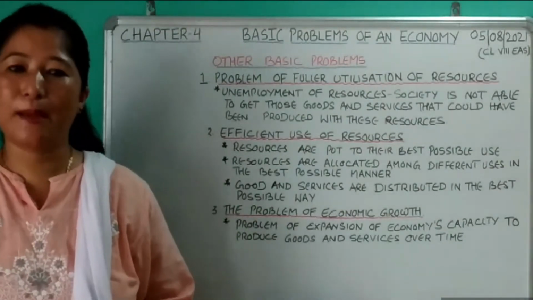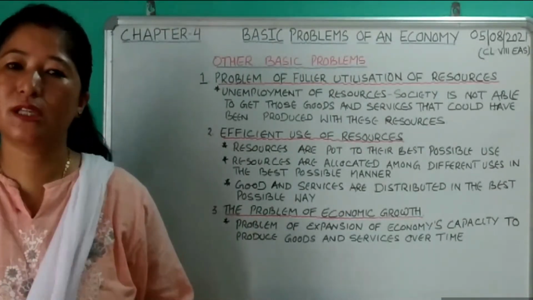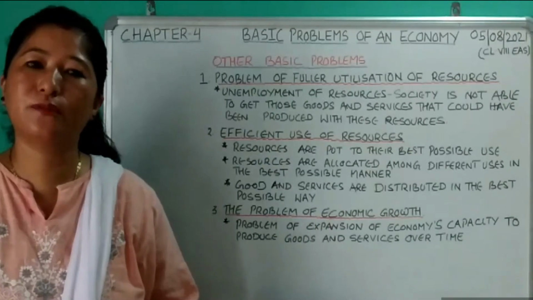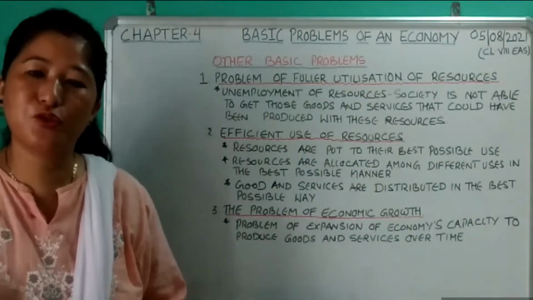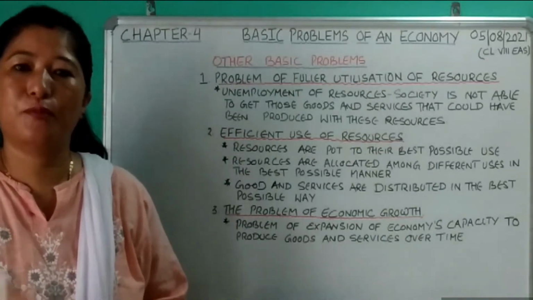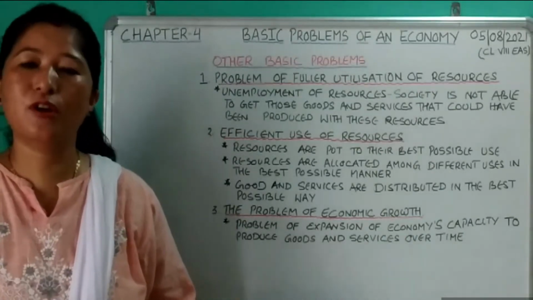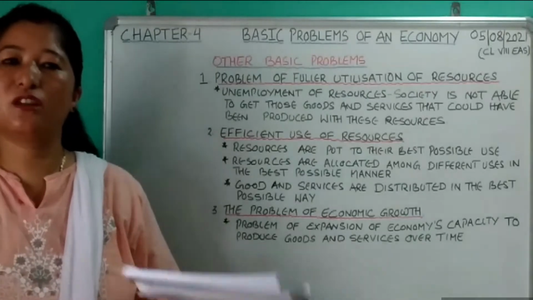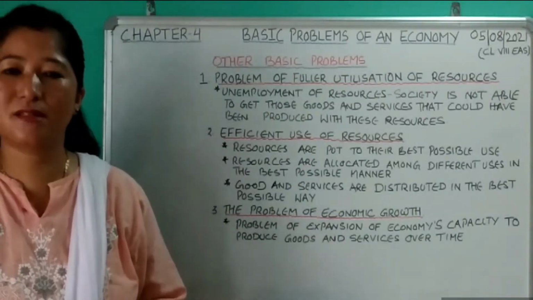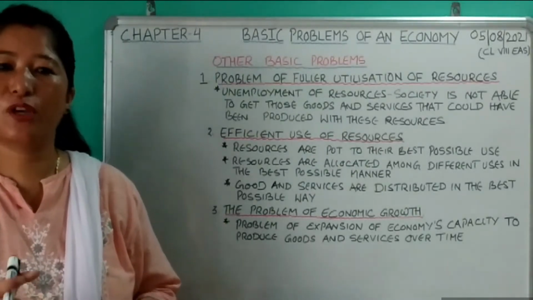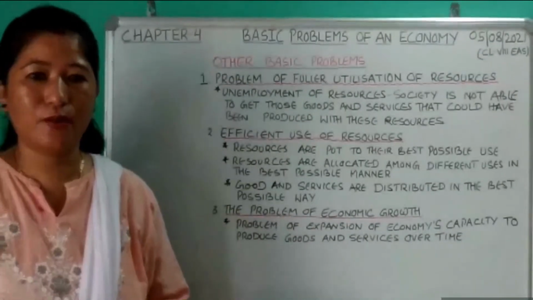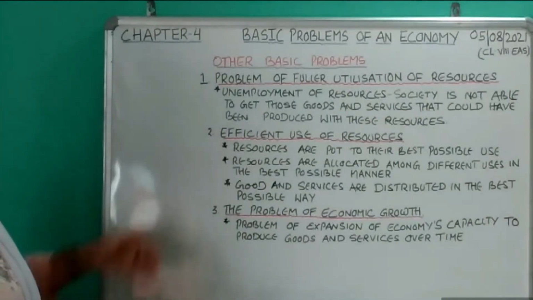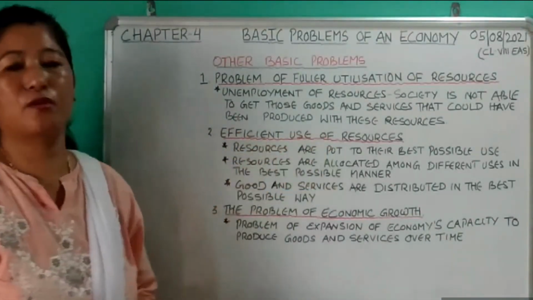Take the example, if a laborer is not employed for a day, that means his one day of labor, his contribution towards the production for one day, is lost forever. Therefore all the economies of the world are working hard to prevent this unemployment of resources. So point number 2 is the efficient use of resources.